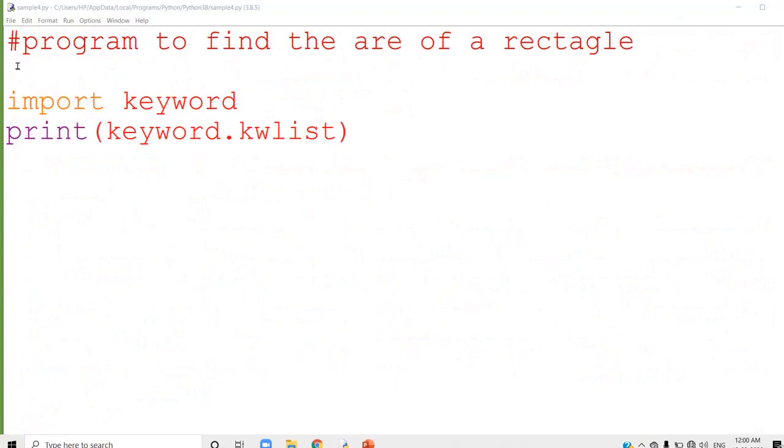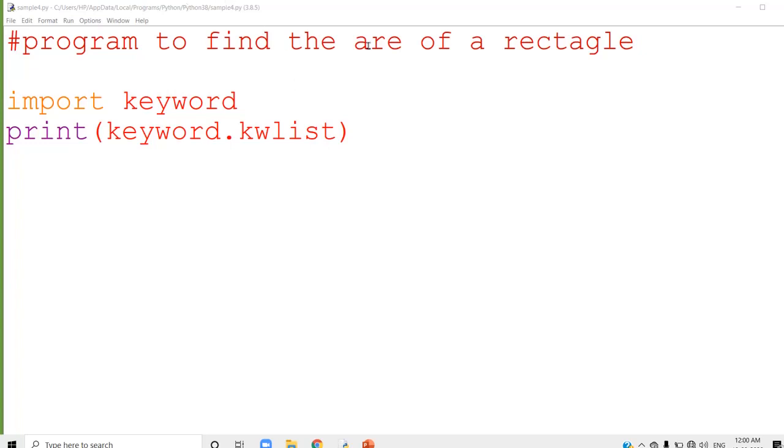This is a hash symbol. That means it is a comment statement. It is a single line comment statement. If you want to use more than one statement on different lines, each line must begin with a hash sign. Now I am going to write a comment statement in two different lines.